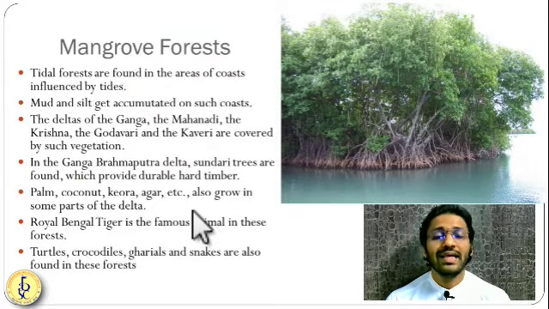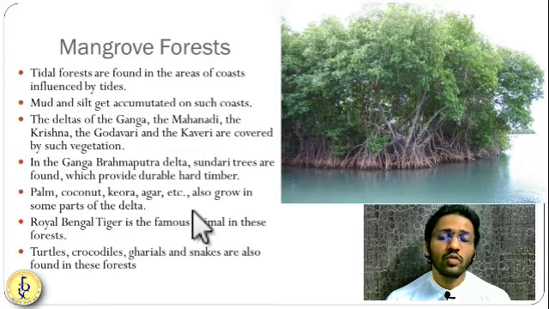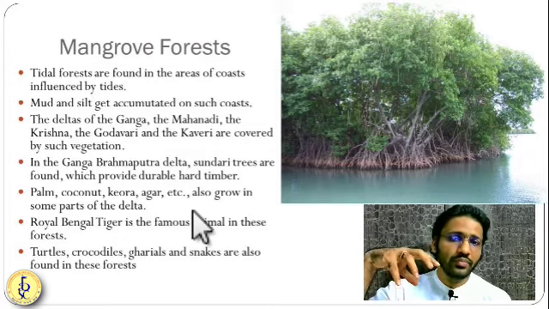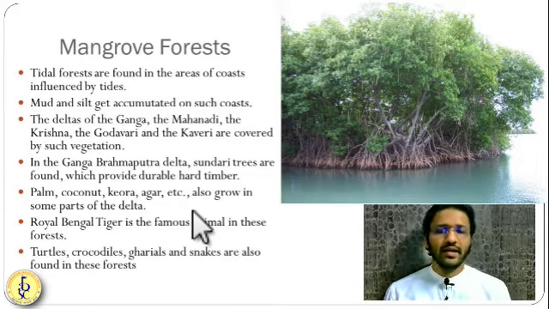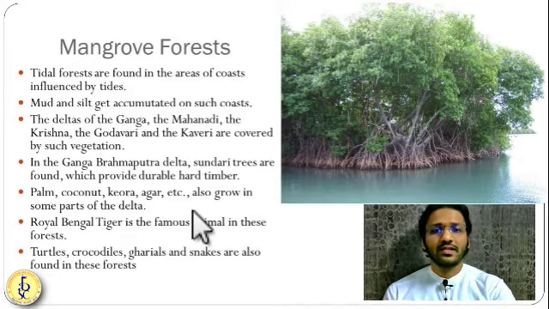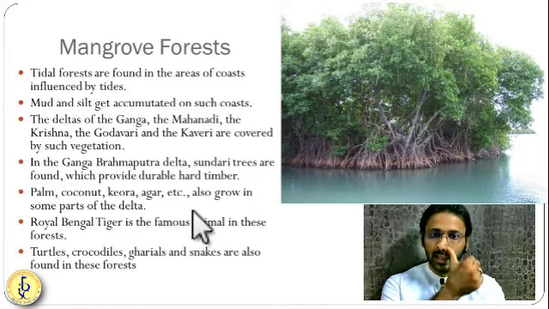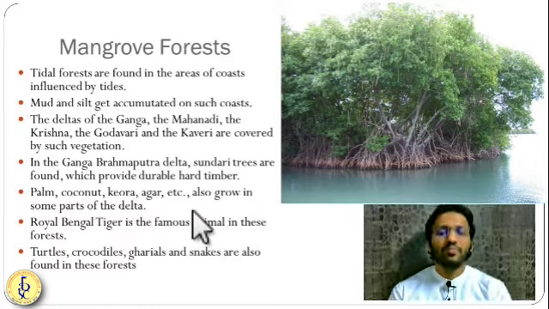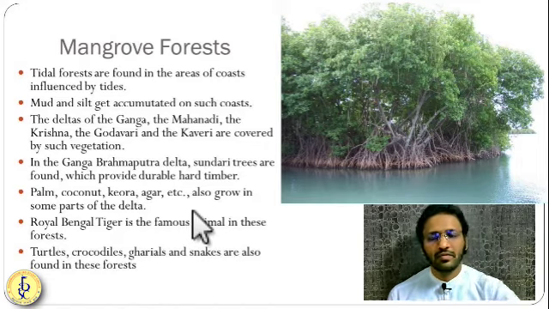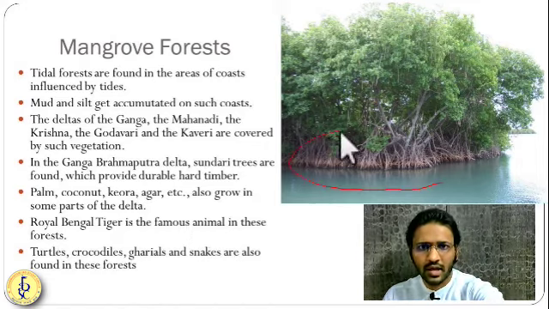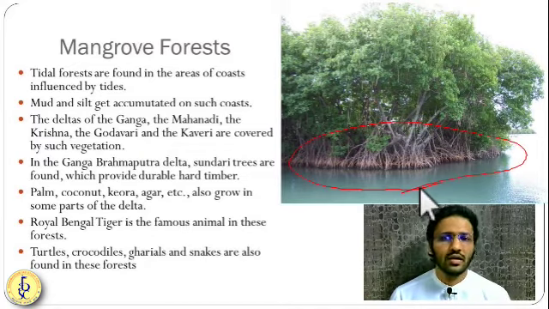Now, friends, the next type of forest is the mangrove forest. Mangrove forest is a coastal forest. Mangroves are those trees whose roots can adhere themselves into the mud and very high water, into the very high tide. They can bind themselves to the soil very firmly. So whenever there is a flood or a high tide, they save the coastal areas from the force of these high tides and floods. When there was a tsunami, wherever there were mangrove forests, they saved the people from the effect of the tsunami.